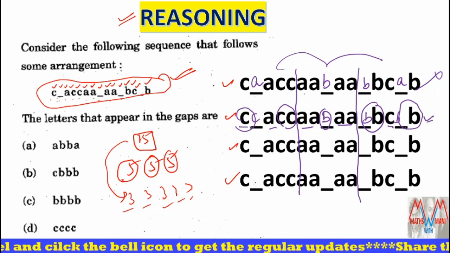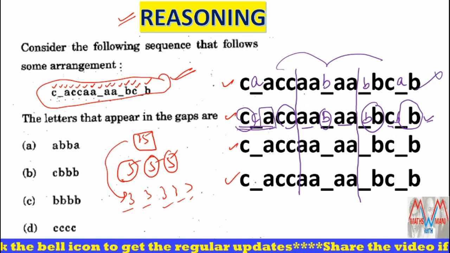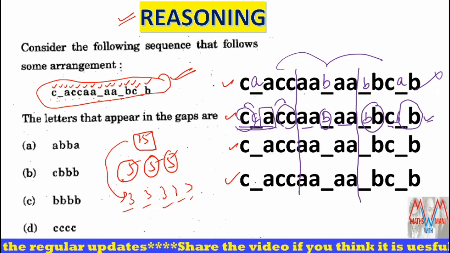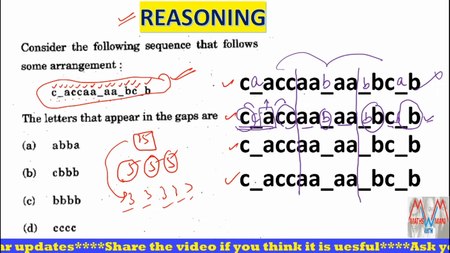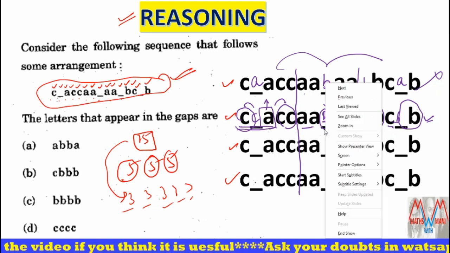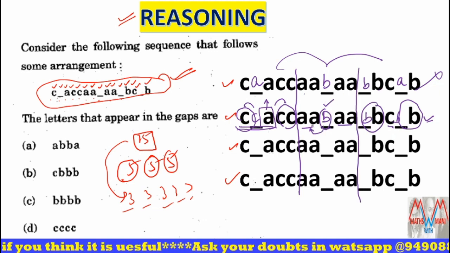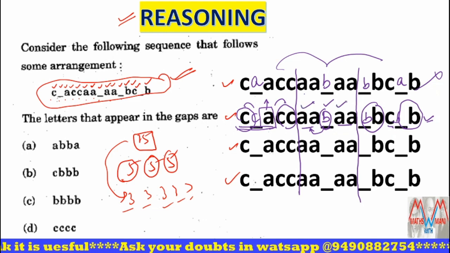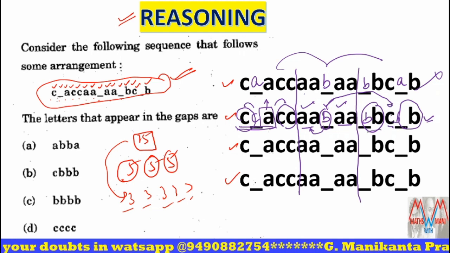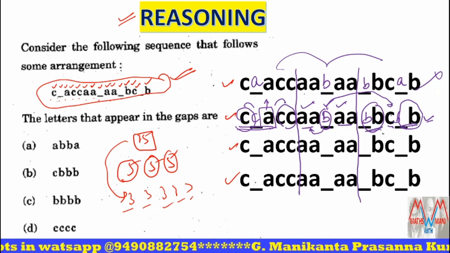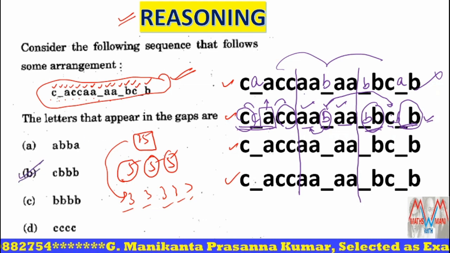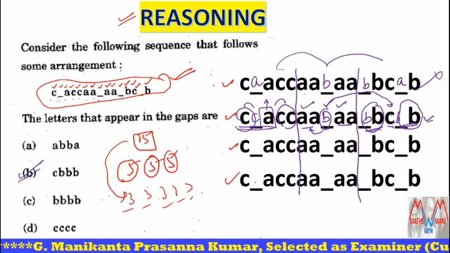Observe this. In the first 5 letters, the middle letter is A, and the first two and last two are the same. After this A, what is the next letter? B. That is in the middle section, B, and again the first two letters are the same and the last two letters are the same. Similarly, after B, the middle letter is C, and the first two and last two letters are the same. Since the second option follows this sequence, the correct answer is option B.